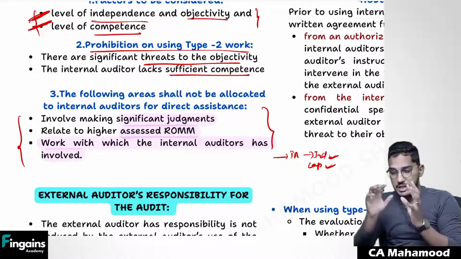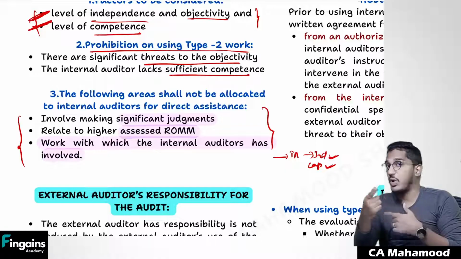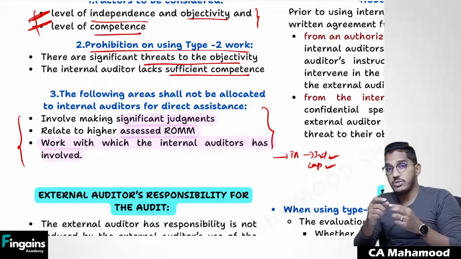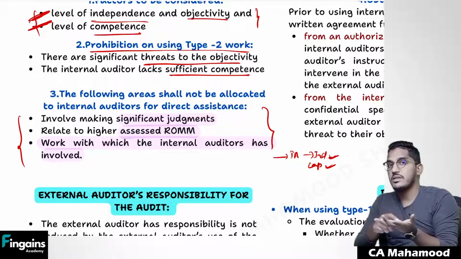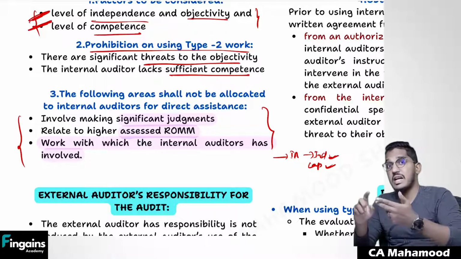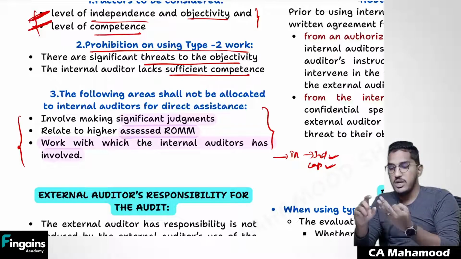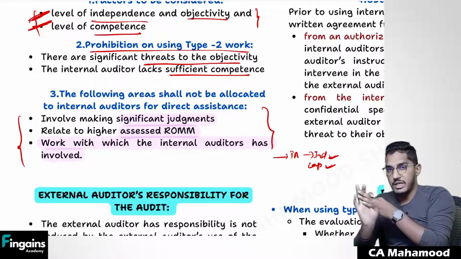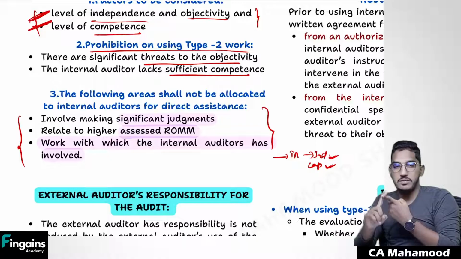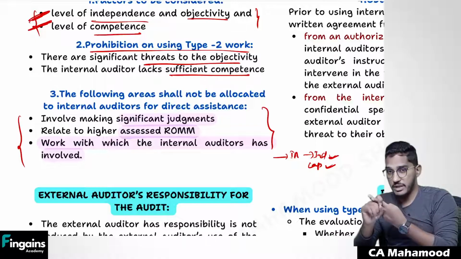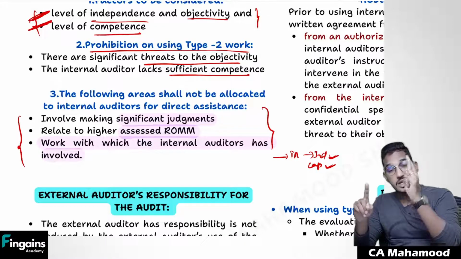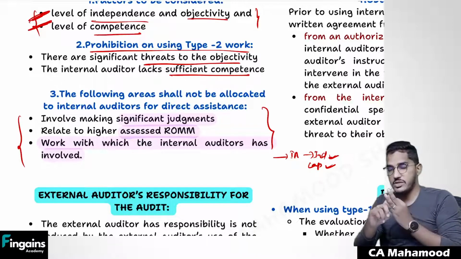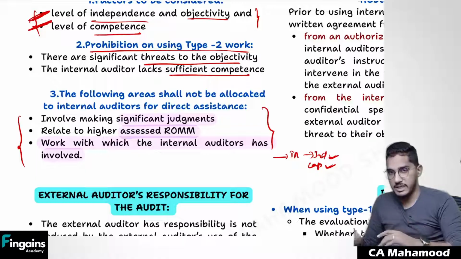If you came to know that in the preparation of some data, internal auditors are already involved. You came to know that income tax provision has been calculated by the internal auditors themselves. Don't allocate the same work to the internal auditors. Why? Because that will be a self-review threat. So three kinds of areas you don't allocate to internal auditors. Number one, wherever there are significant judgments. Number two, high risk of material misstatement. Number three, the work in which internal auditors are already involved in the preparation. These three areas you don't allocate. Remaining areas you can allocate.